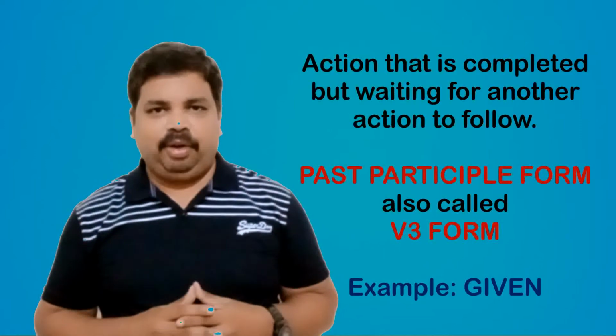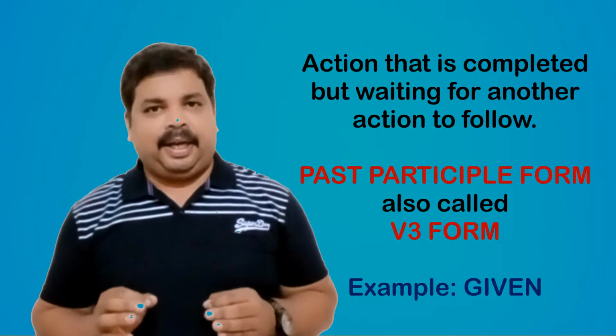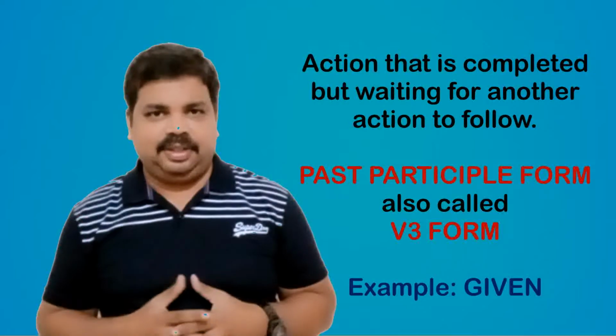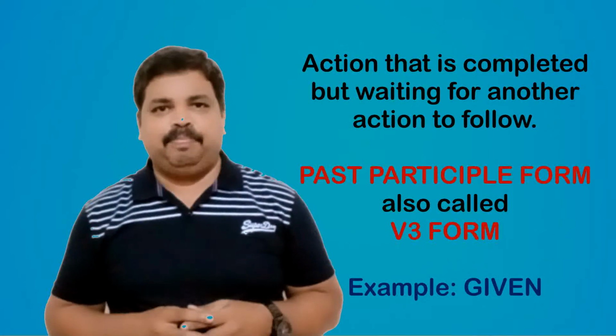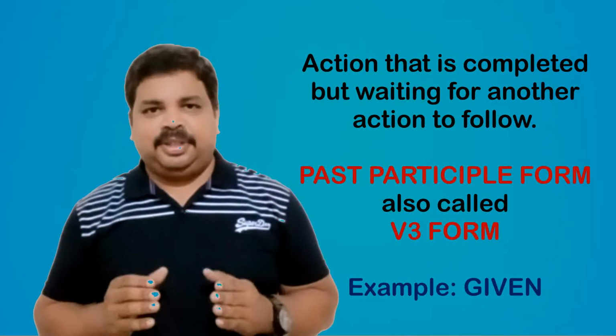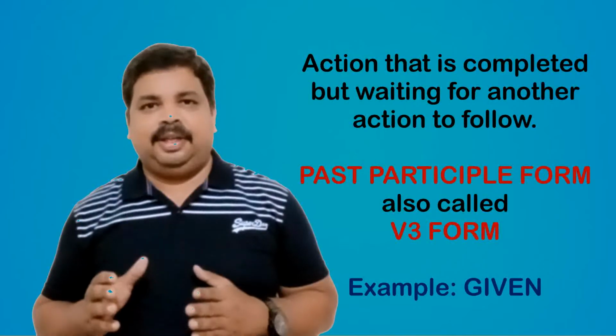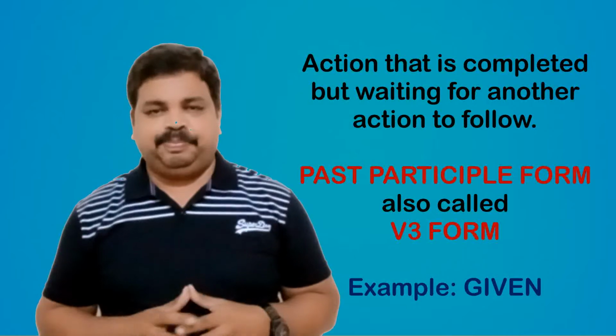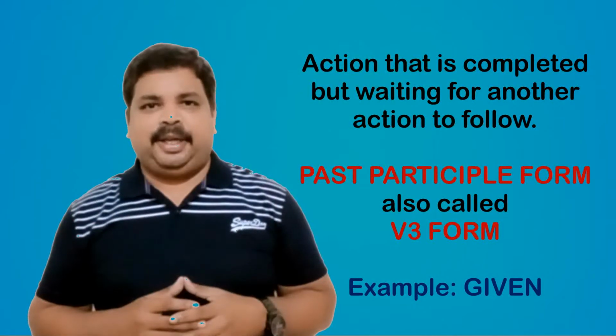Coming to the third form, we call it the past participle form, or simply V3, because this is the third form. If the present form is give and the past form is gave, the past participle form is given. When do we use the past participle form?